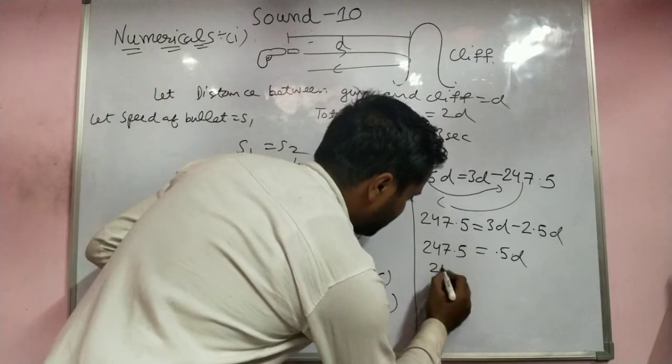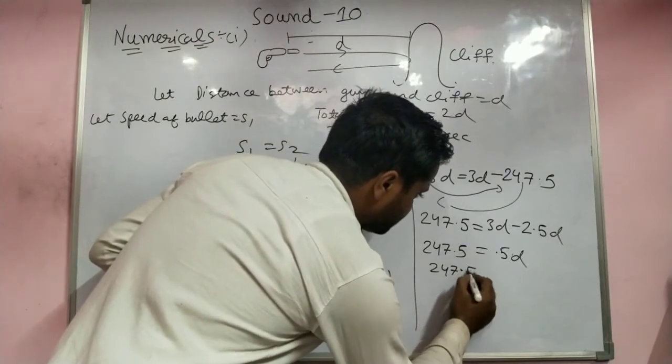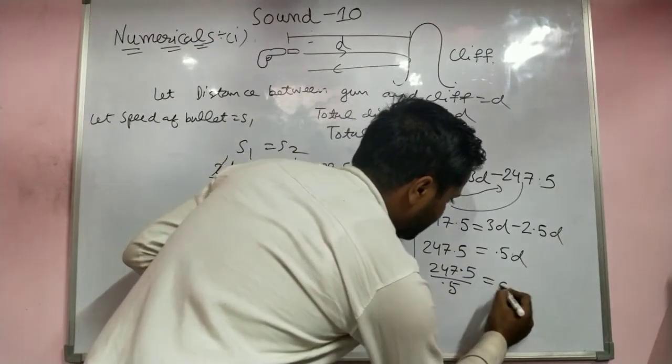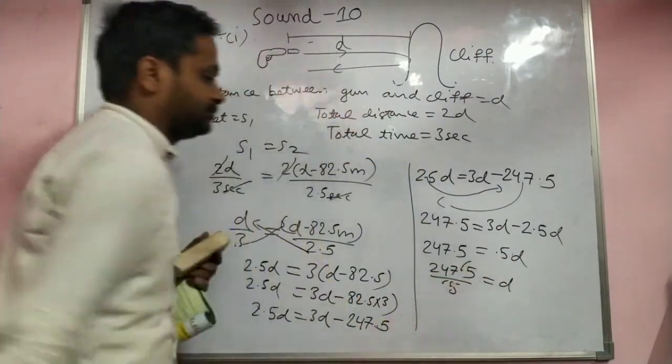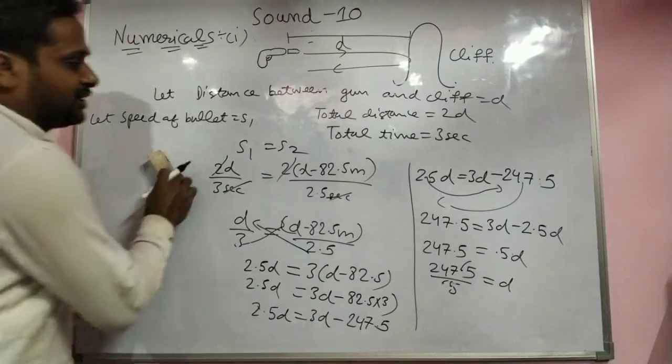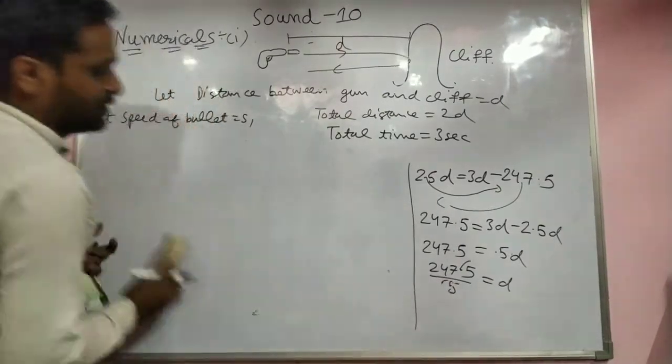Then it should come down as 0.5D, because multiply becomes divide. Then the point cancels.